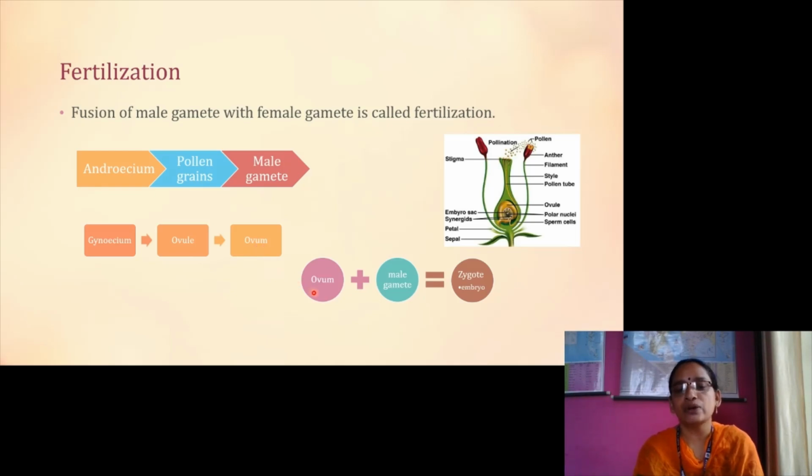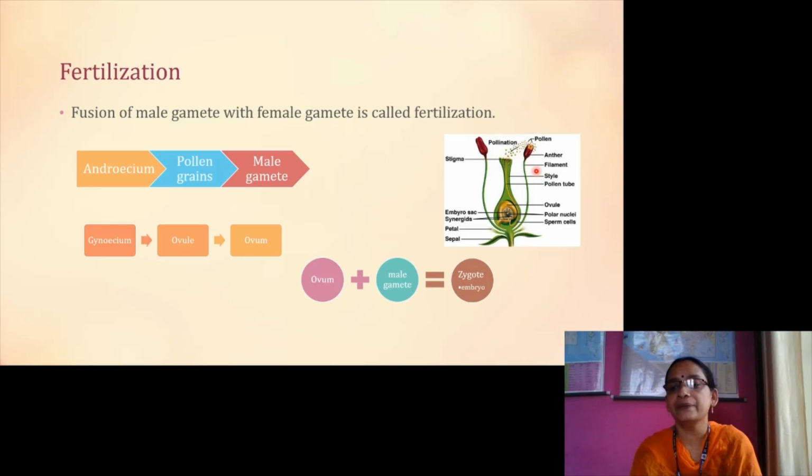When that ovum fuses with the male gamete, a new cell is formed. It is known as zygote. Then, when more cell division occurs, it is called an embryo. Here you can see the figure of fertilization, how it is occurring.